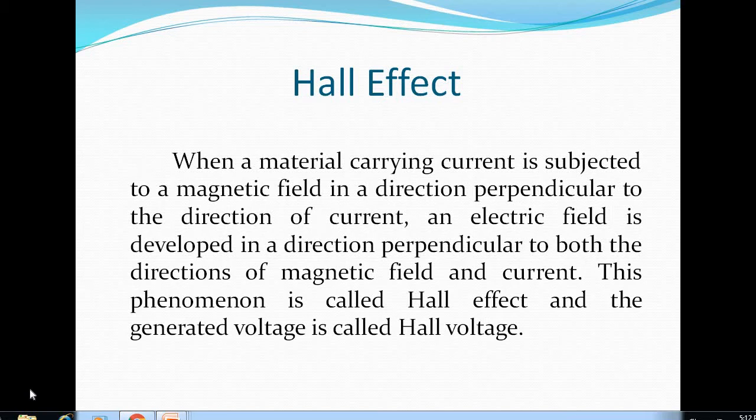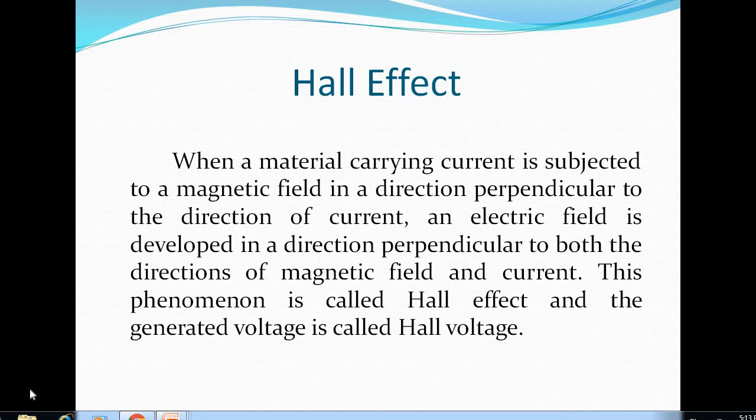Hall effect means here we are taking one material which is carrying current. This current carrying material is placed in a magnetic field which is perpendicular to the direction of the current. Here the direction of the current and the direction of the magnetic field are perpendicular to each other.